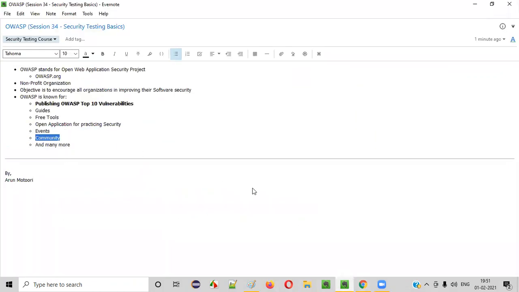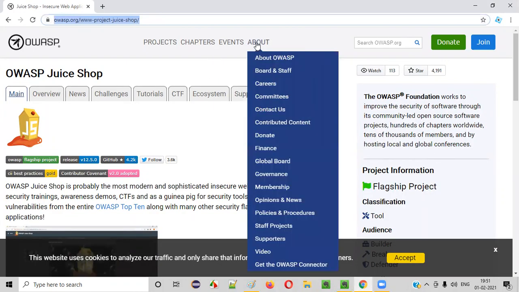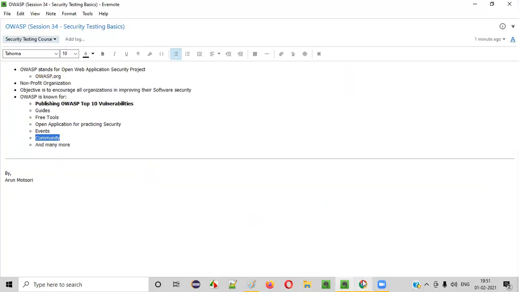They have a very big community. OWASP has a lot of members joined, so if you have questions or doubts about anything, you can contact them or join them as a member. They share a lot of knowledge over videos, and the community maintains a lot of documentation, videos, and other stuff. They have a good community which will address your questions and problems, and many more things. The list is endless.